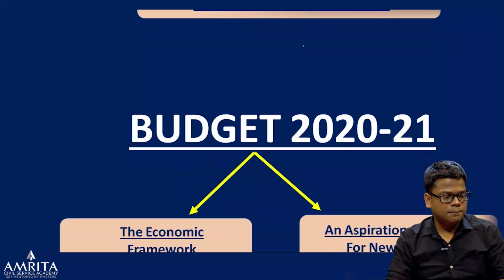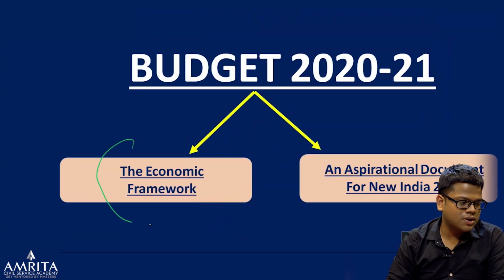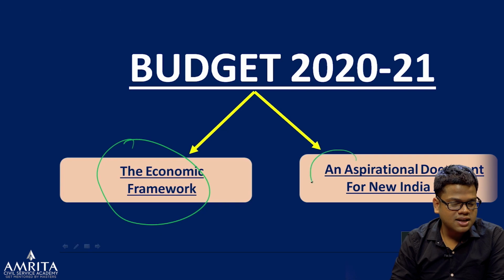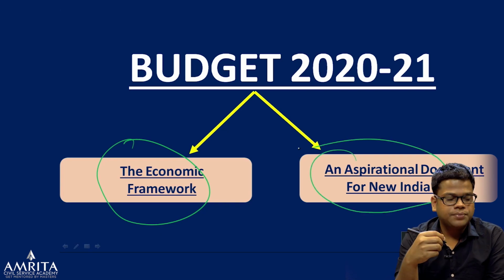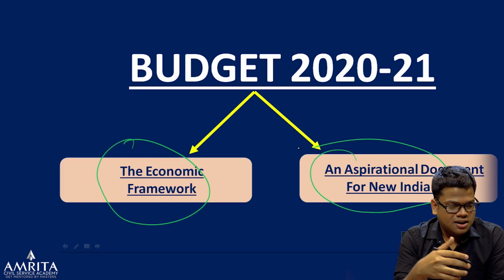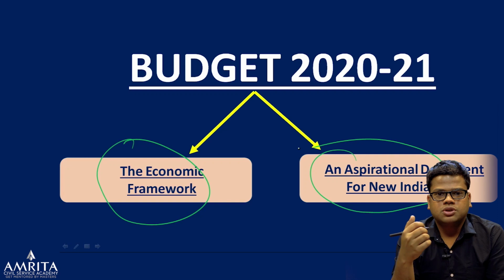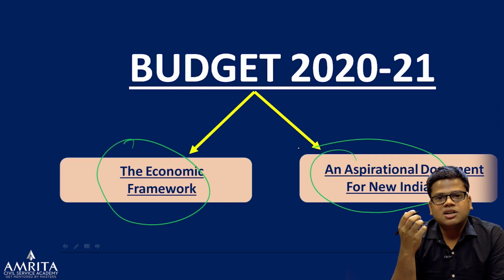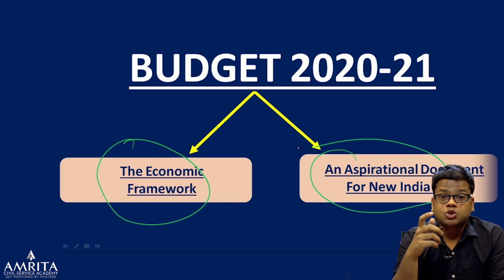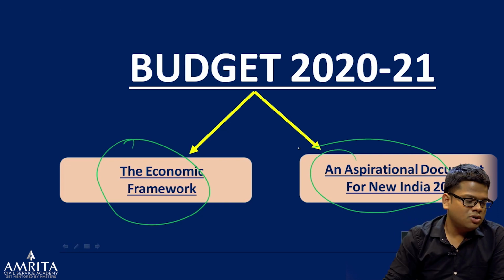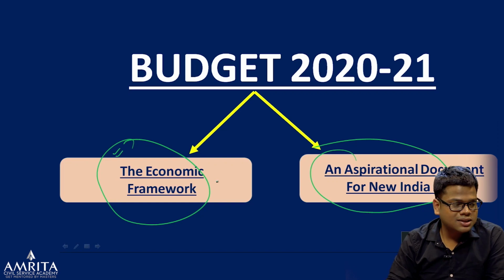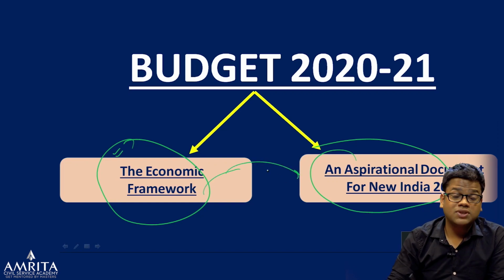Now, budget itself can be seen in two frameworks. First, an economic framework, and second, as an aspirational document for the country. Now, as an economic framework, I have divided that. What is a budget actually? We make a budget in our family also, right? How much money we are getting, how much money we are spending, so as to know where we are standing, right? The same is applicable for the government also.